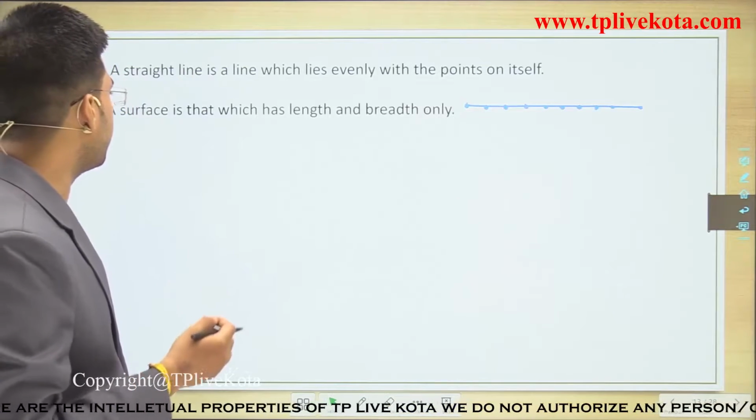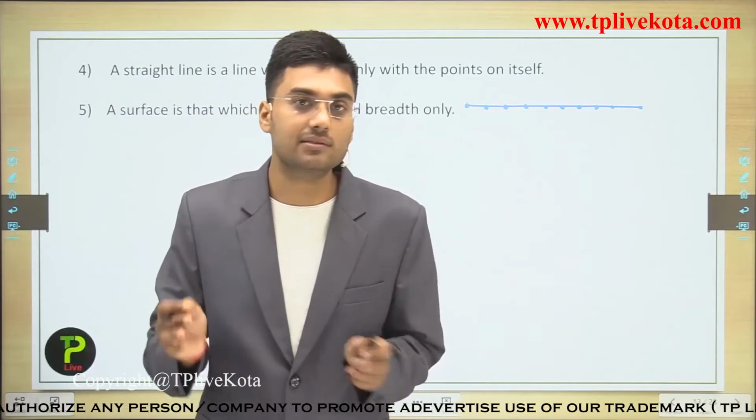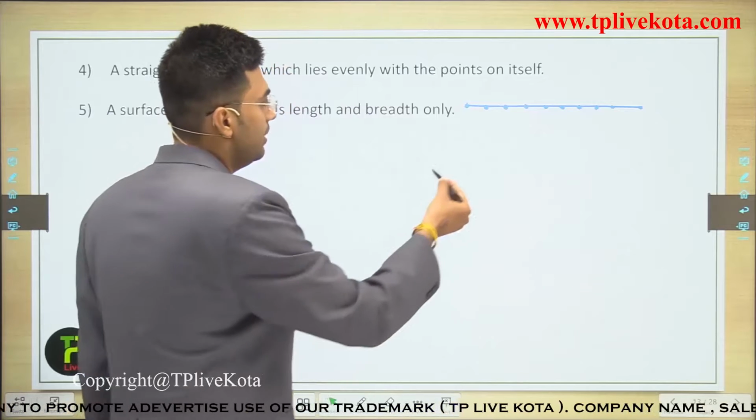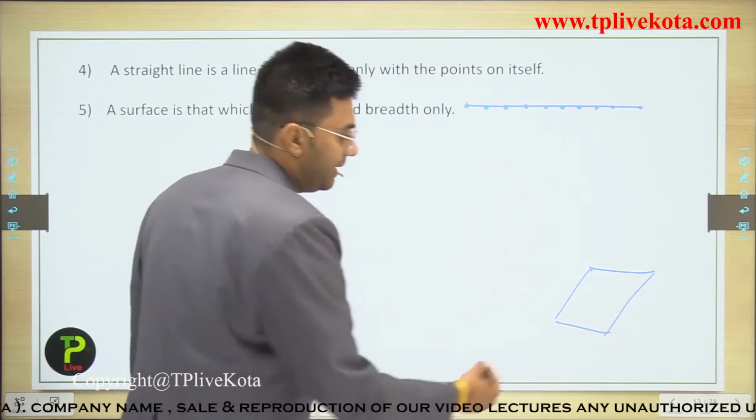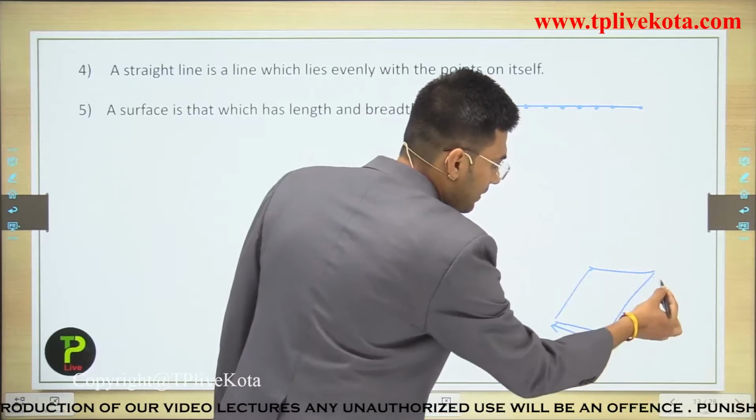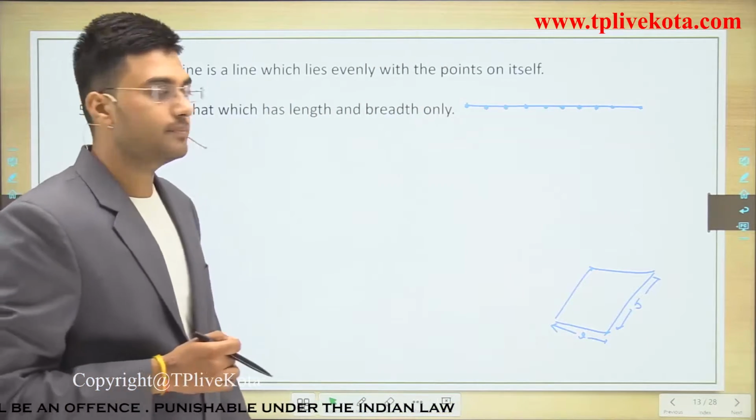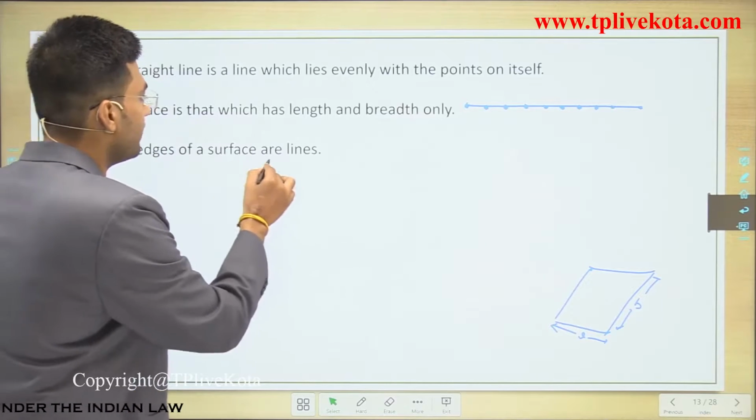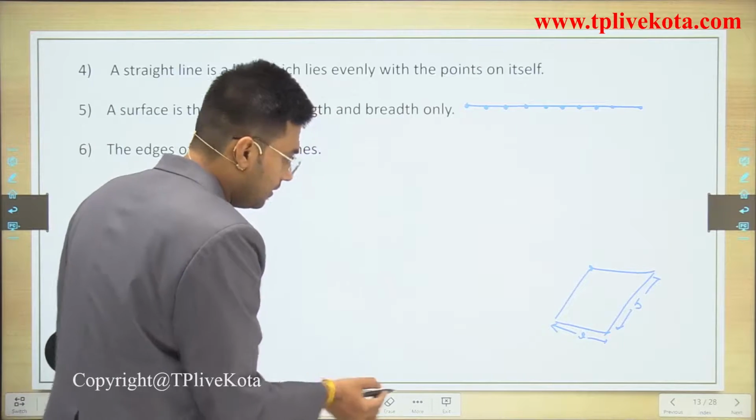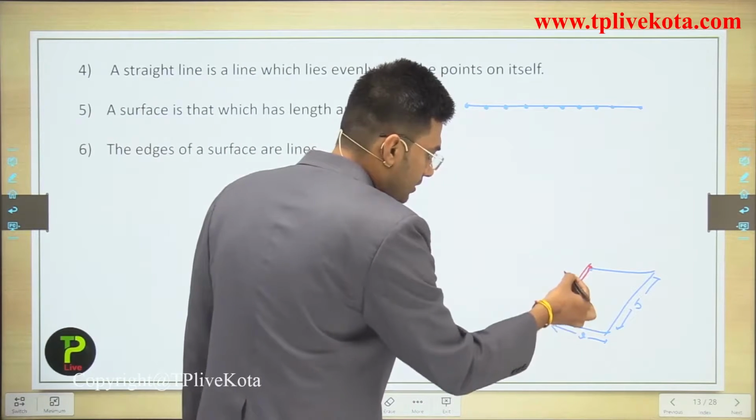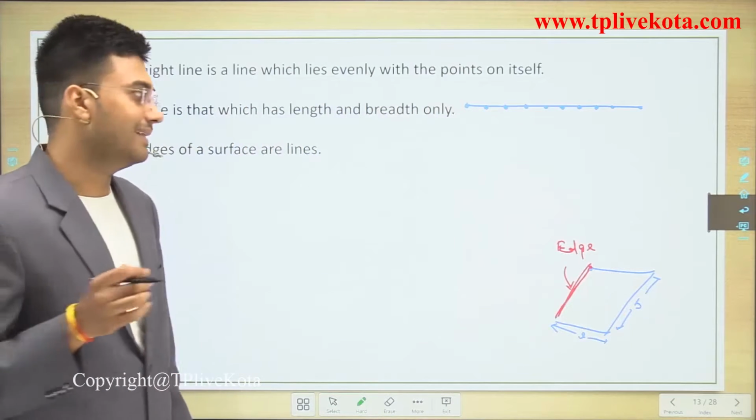Now a surface is that which has length and breadth only. Surface is what? A surface is that which has length and breadth only. So let's draw the diagram for a surface. This is the surface. It has length and breadth. Clear? Next is, the edges of a surface are lines. This is the edge, this is the edge, and the edges of a surface are lines.